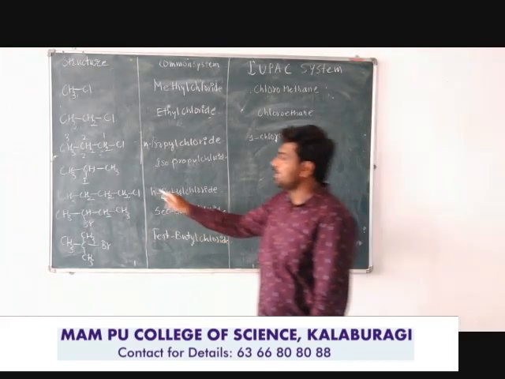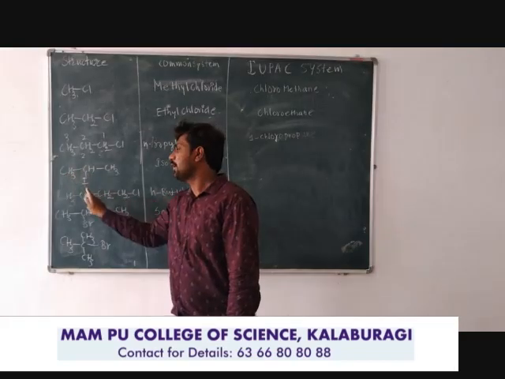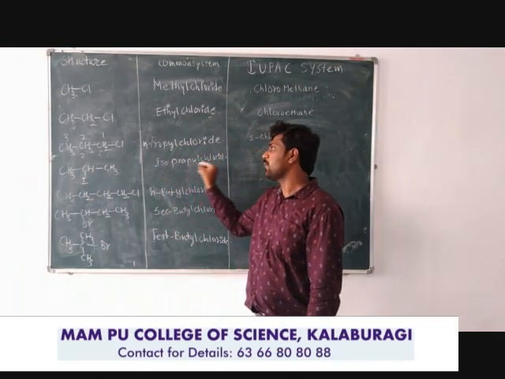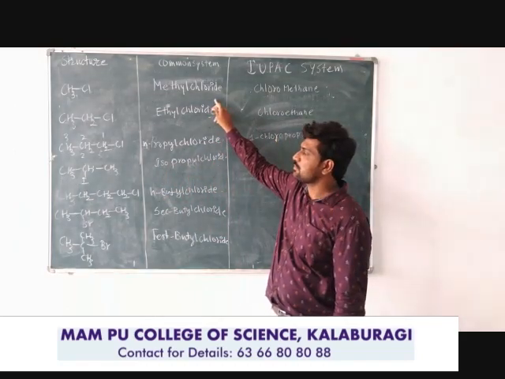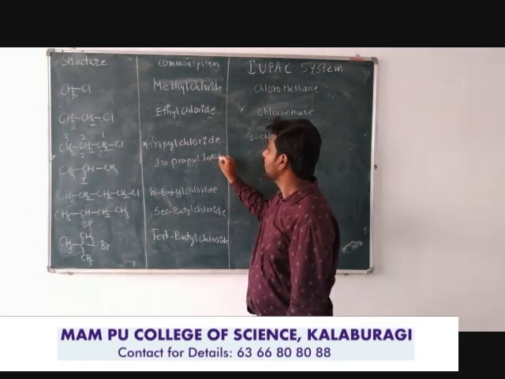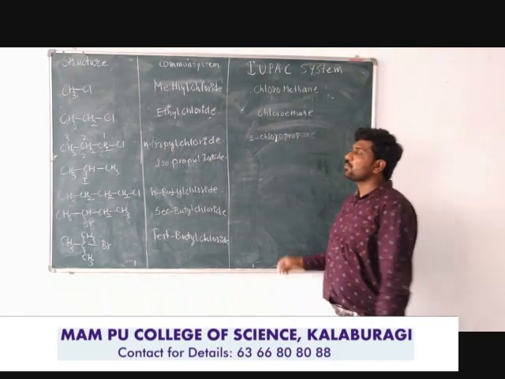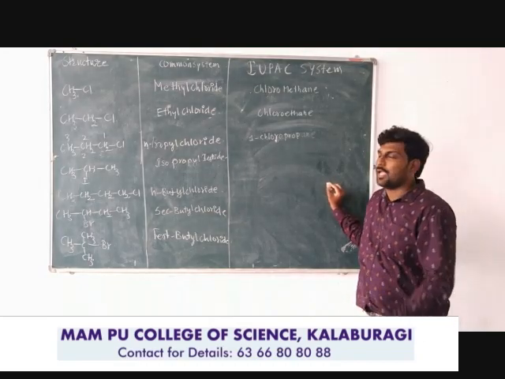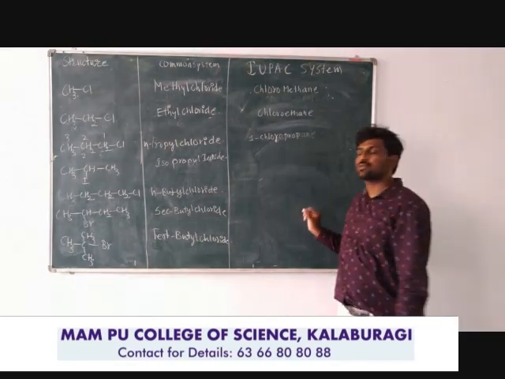Next, look here. This is branched, where the iodine is bonded to the secondary carbon atom. According to the common system you can write secondary propyl iodide, or isopropyl iodide. But according to the IUPAC system, numbering has to be done.